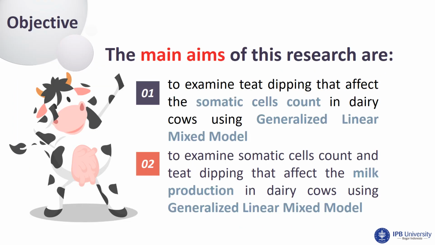The main aims of this research are to examine teat dipping that affects the somatic cells count in dairy cows using generalized linear mixed model, and to examine somatic cells count and teat dipping that affect the milk production in dairy cows using generalized linear mixed model. The data source is primary data collected from longitudinal research by Mrs. Ir Etih Sudarnika as the leader of that research.